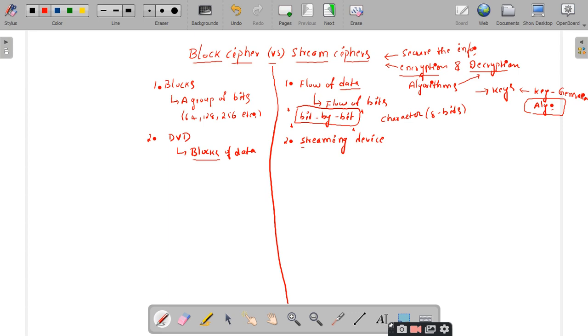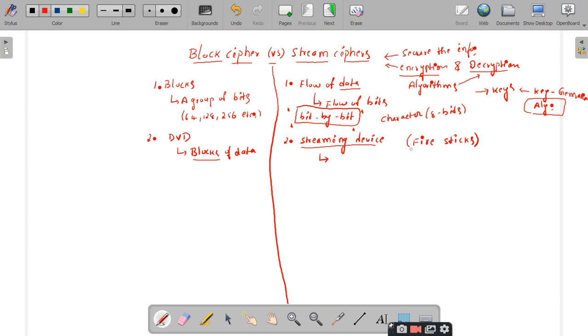Whereas when you consider the streaming device, do you have any idea about streaming devices? Nowadays these devices are most popular and we watch a lot of multimedia on them. Can anybody give me an example of one streaming device? Do you have any idea or not? No, sir. Fire Stick. Have you ever heard of this term, Fire Stick? Amazon Fire Stick. You can browse it.